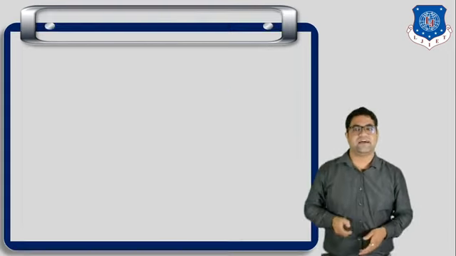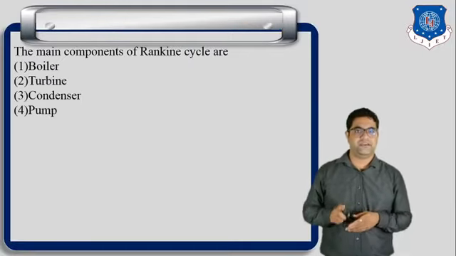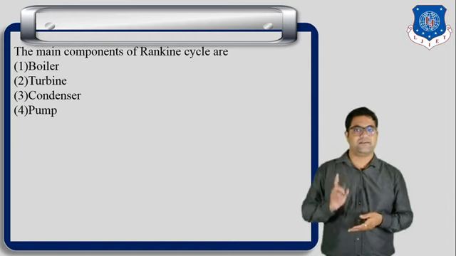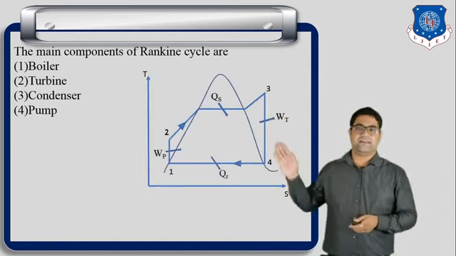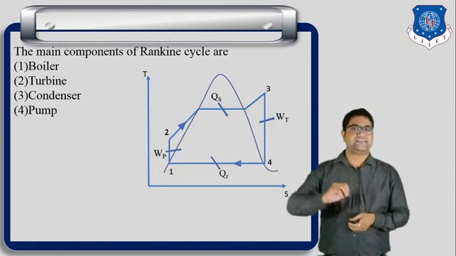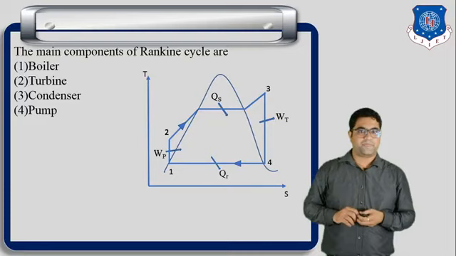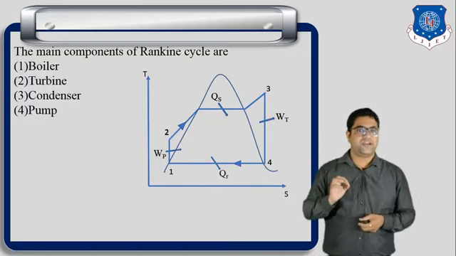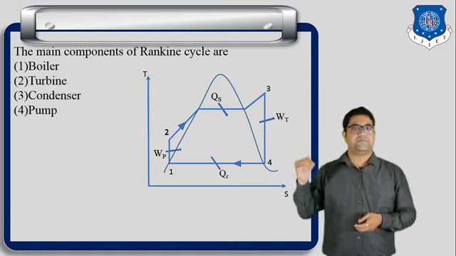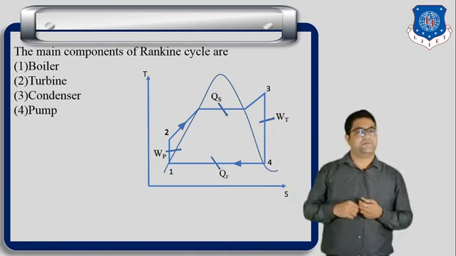Okay, so let us start the Rankine cycle. These are the main 4 components: boiler, turbine, condenser and pump. So this is the typical Rankine cycle. From the cycle itself you can easily understand that in process number 1 to 2 the pressure is increased. Here the pump will supply the water from lower pressure to higher pressure.